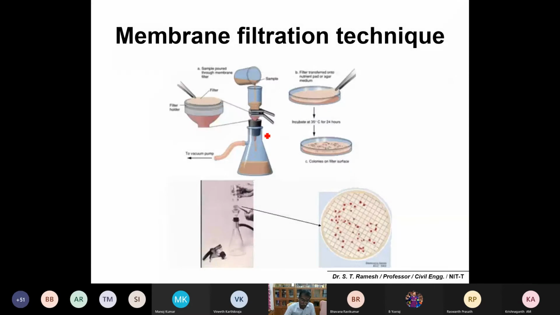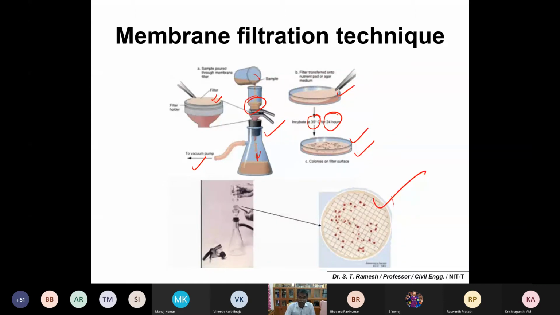This is the actual membrane filtration assembly. That's what I told you. You have to place it very carefully, pour the sample, and connect it to a vacuum pump. It will allow the water to pass, but it will not allow the micro solids as well as the organisms to pass. They will be retained. Disassemble, place the filter after filtration in the petri dish, incubate at 35 degrees Celsius for 24 hours, and find out whether there are any colony forming units on the filter paper. Just count.